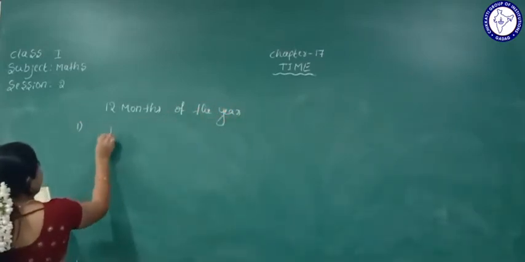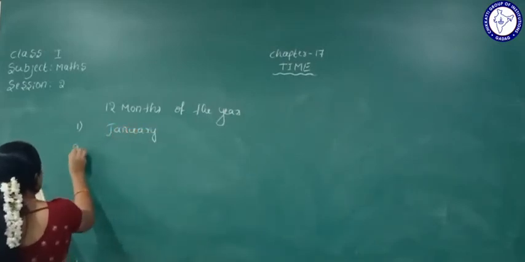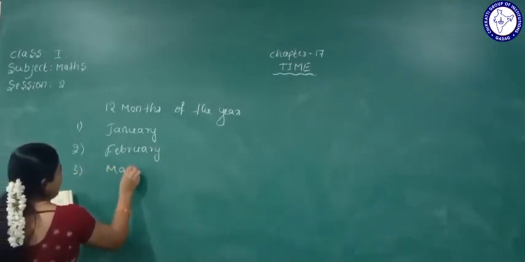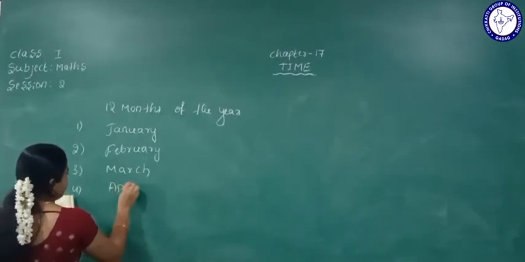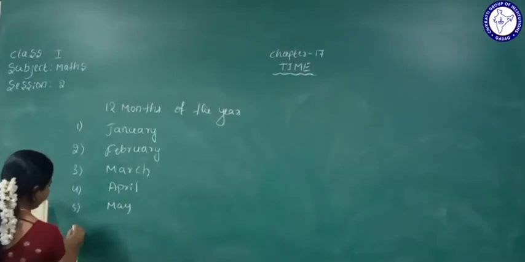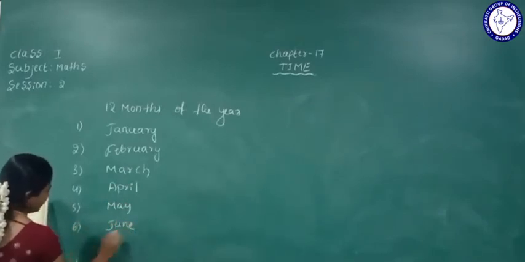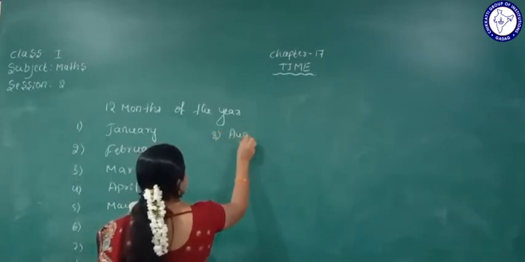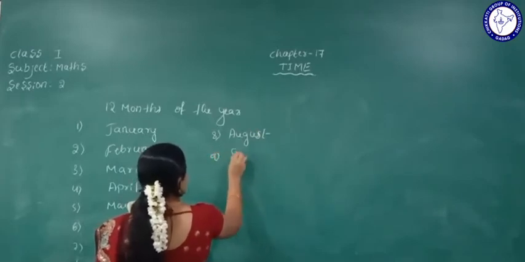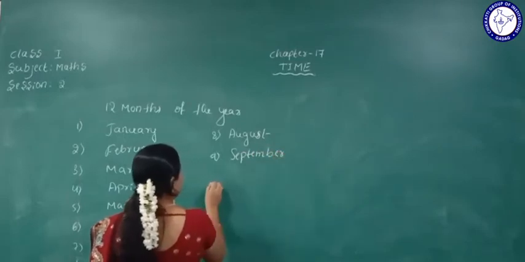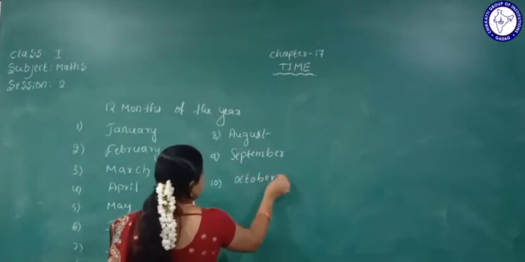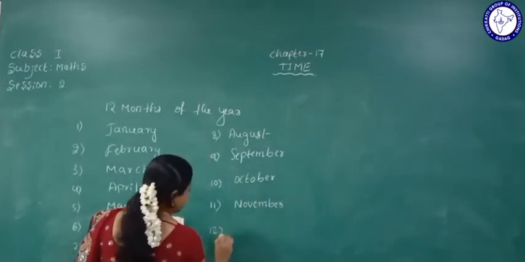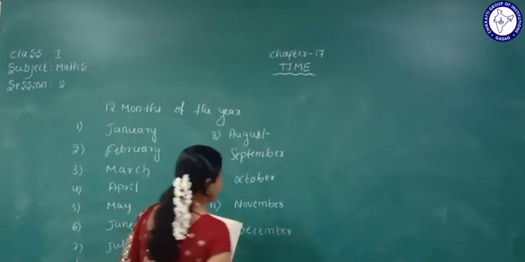So that is what they have given here. January, 2nd February, 3rd March, April, May, June, July, August, September, October, November, and the last one is December. So these are the months of the year.